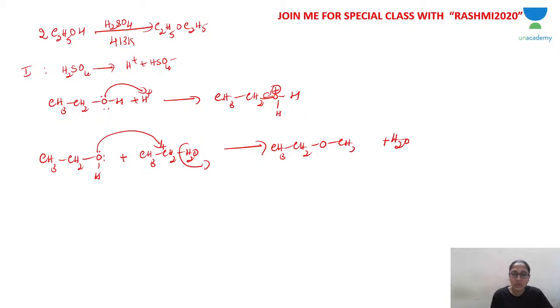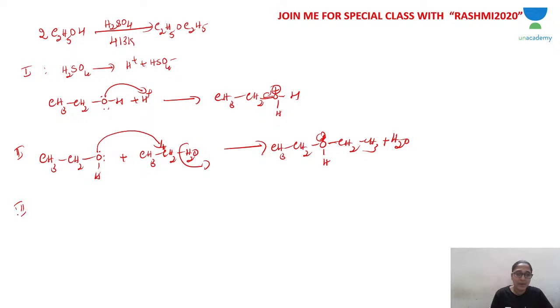CH3CH2, and oxygen already has a hydrogen. So now there are three bonds around it. One pair is used to form a bond with the carbon, which is positively charged, the carbocation. So one electron is lost to carbon, so oxygen gets positively charged. And this is the second step.